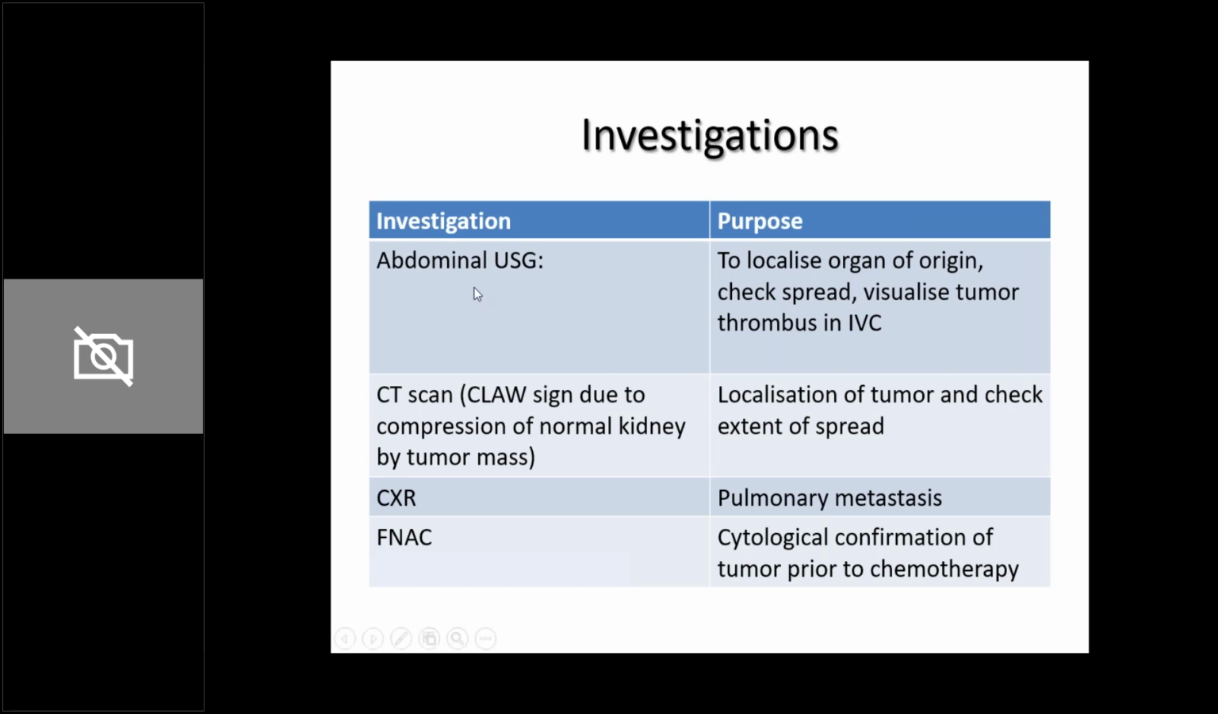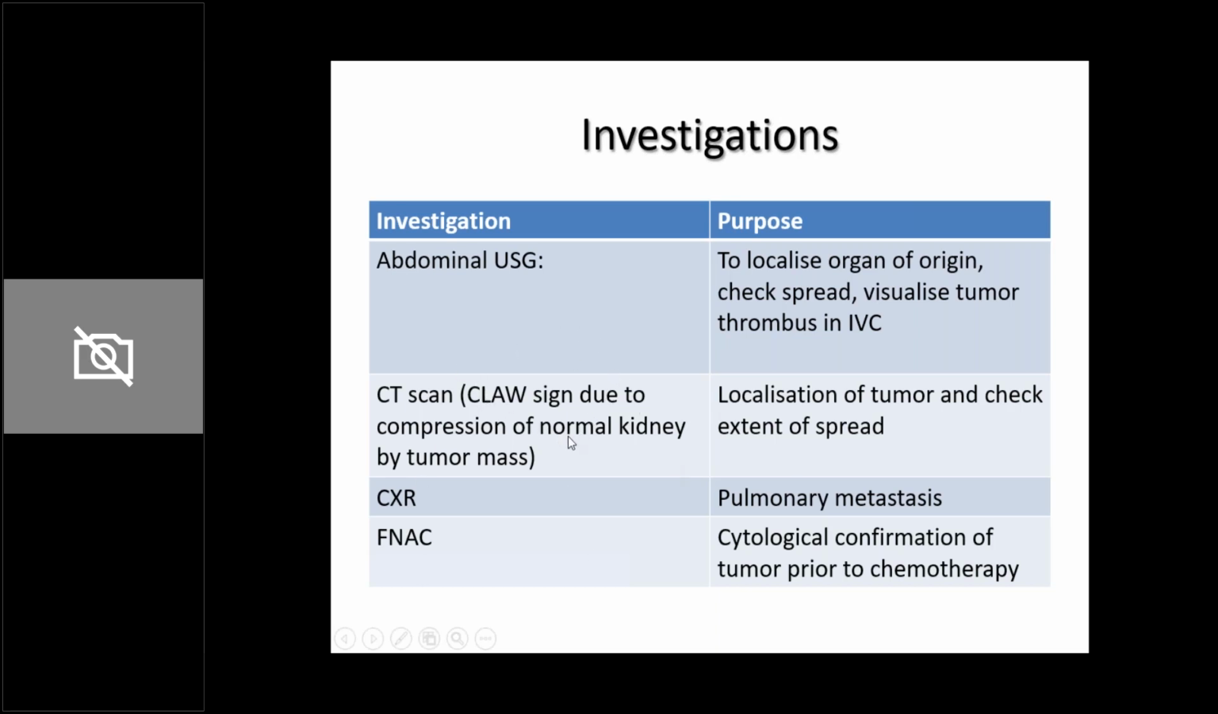The investigations: some surgeons prefer that they just diagnose and label Wilms tumor on radiology itself. So abdominal ultrasound as a screening, to see what is the origin of this tumor, whether it is from the adrenal gland or from the kidney, and also to see the spread. Otherwise, a good radiologist with a good CT scan can confidently say that this is a Wilms tumor and can tell the extent of spread. So CT scan is an essential feature to diagnose Wilms tumor.